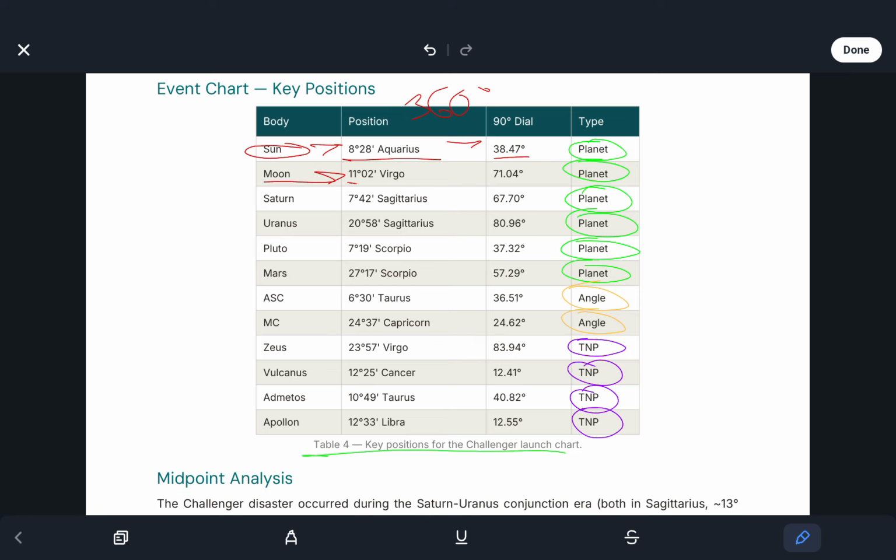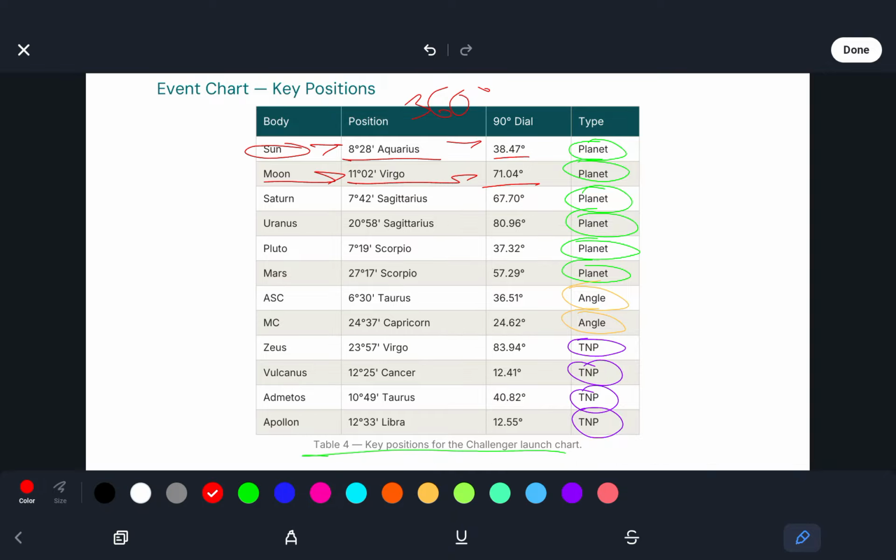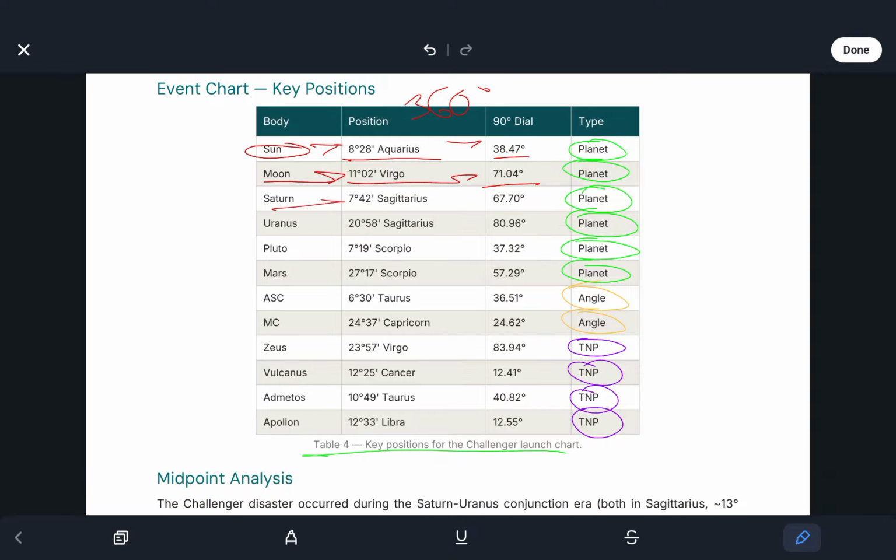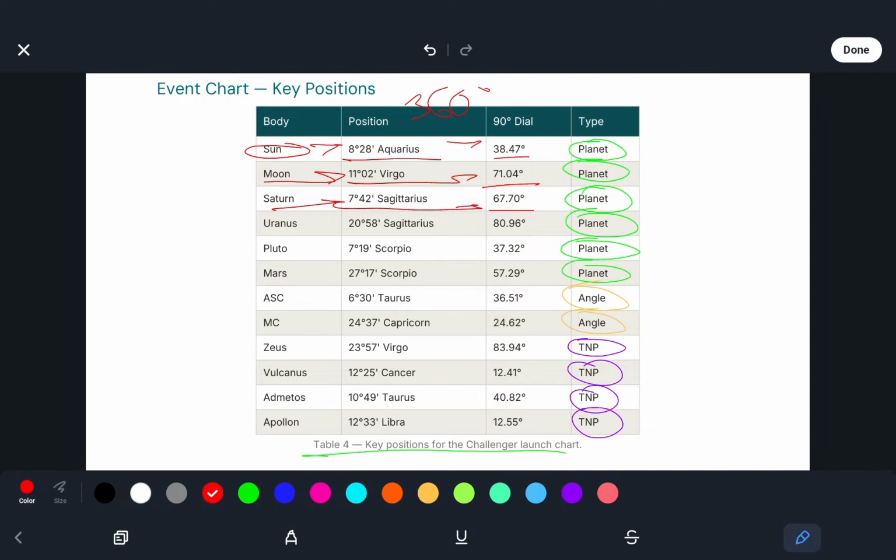Moon was at 11 degrees 02 Virgo, 71.04 degrees on the 90 degree dial. Saturn from 7 degrees 42 Sag to 67.78 degrees on the 90 degree dial. Uranus at 20 degrees 58 Sag to 80.96 degrees on the 90 degree dial. Pluto at 7 degrees 19 Scorpio to 37.32 degrees on the 90 degree dial.